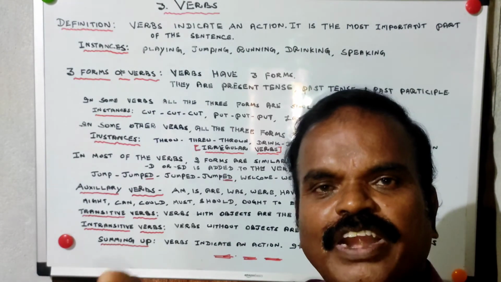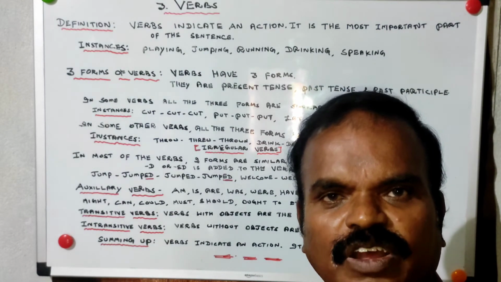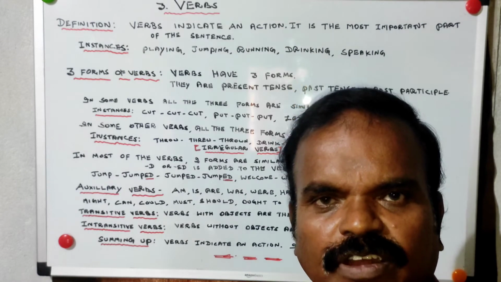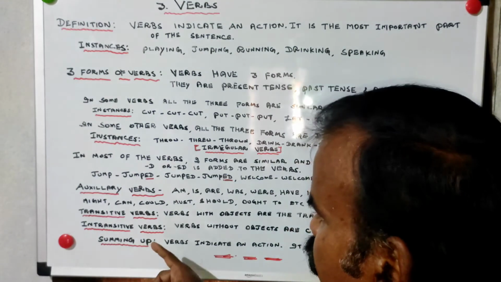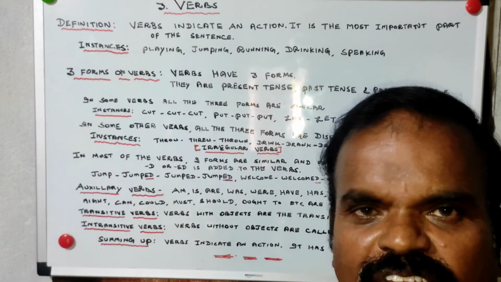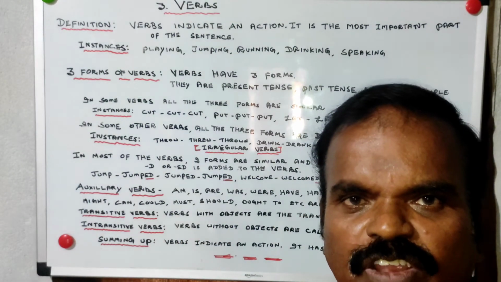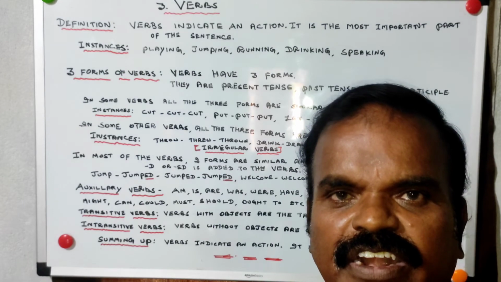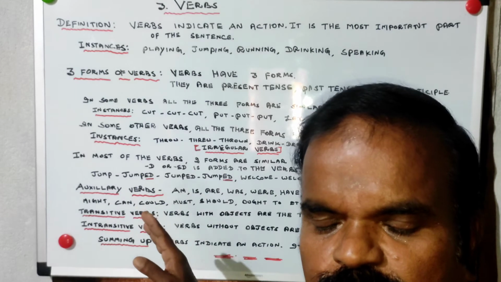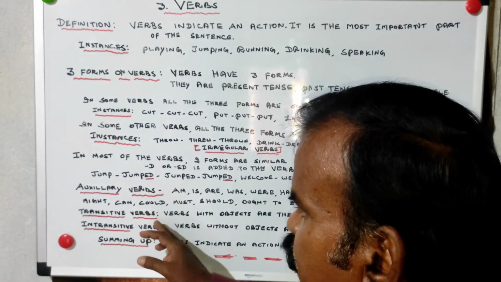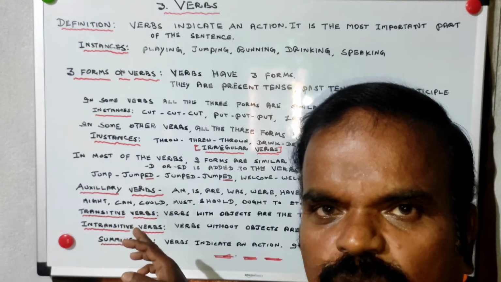In a dictionary you can find TV. TV means an object will be there, so there is a chance of changing the sentence into passive voice. Verbs without object are called intransitive verbs. In a dictionary you will find ITV. Okay, so this will be dealt with in detail when we discuss voices.